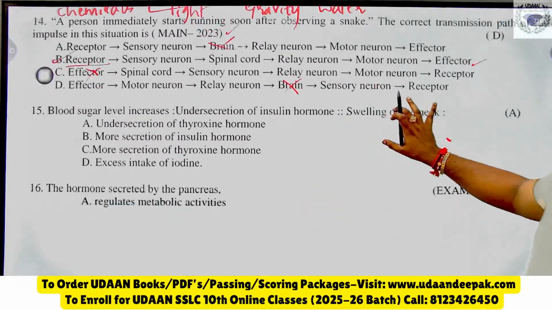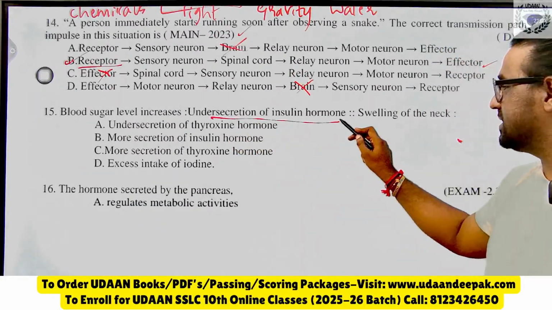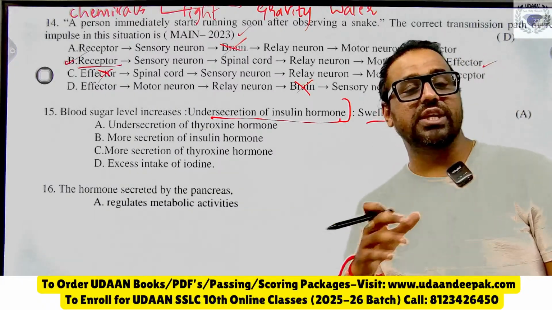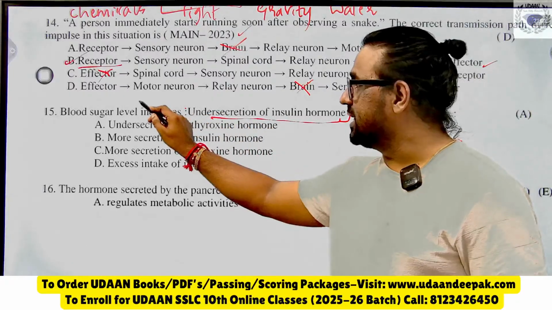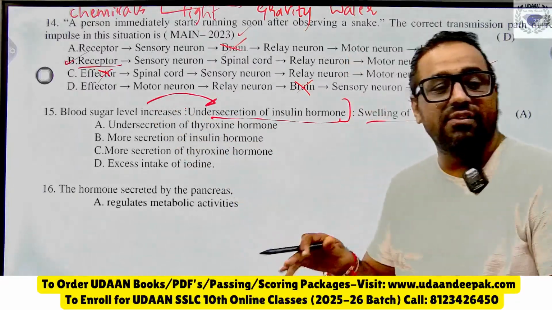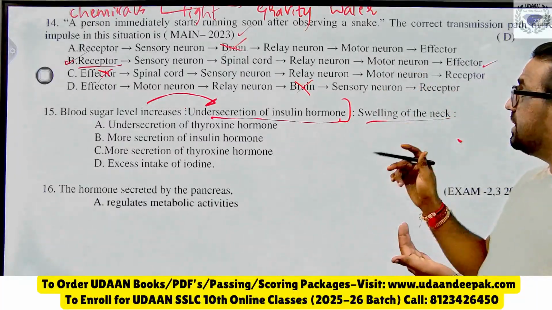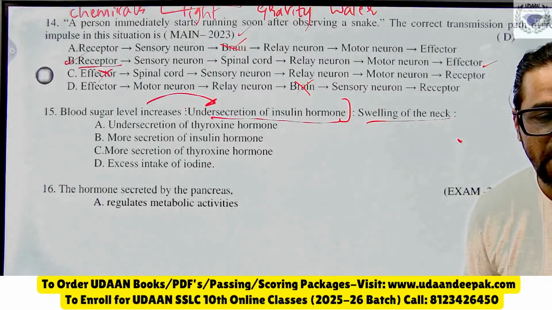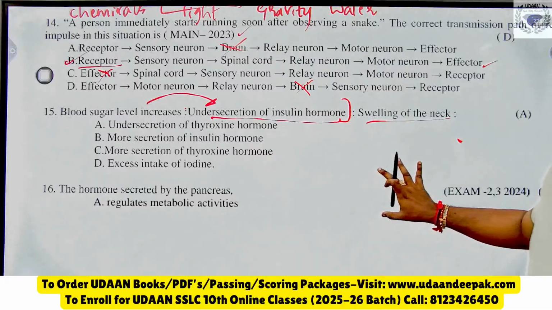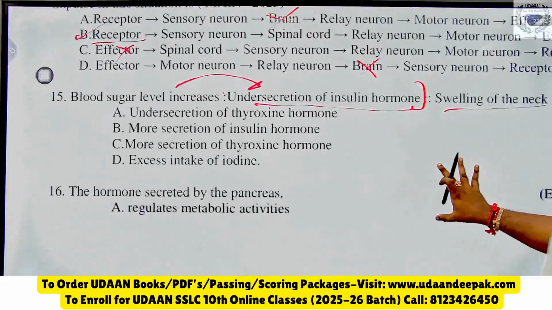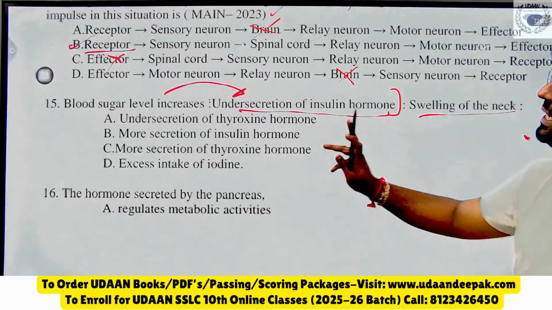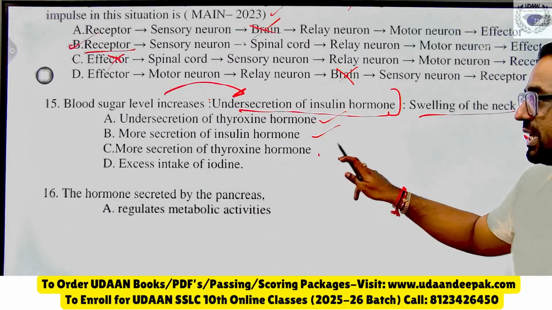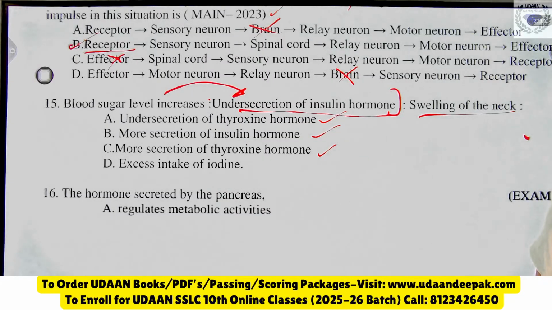Next one. Blood sugar level increases because of under secretion of insulin hormone. Swelling of neck takes place. Why? The question is about the relationship: when does blood sugar level increase? When insulin is produced less. Similarly, swelling of neck, when does the neck grow, they have asked. Tejas, Devamsh Gowda, Nikhil, let me know the answer. This question is very important. Swelling of neck is due to under secretion of thyroxine hormone, more secretion of insulin, or more secretion of thyroxine. So let me know the answer in this case.